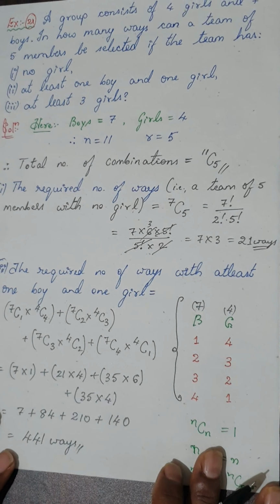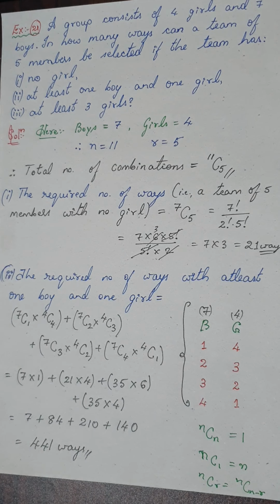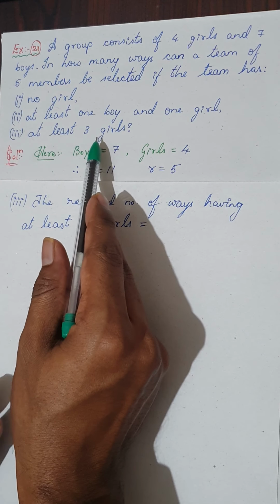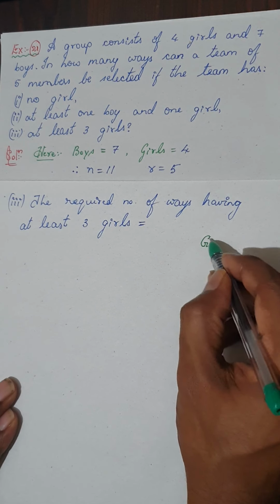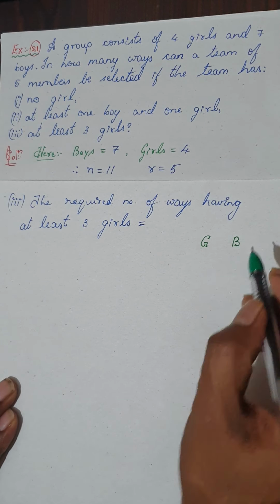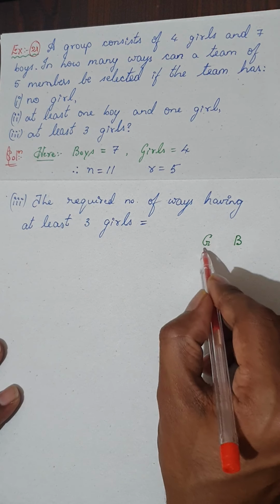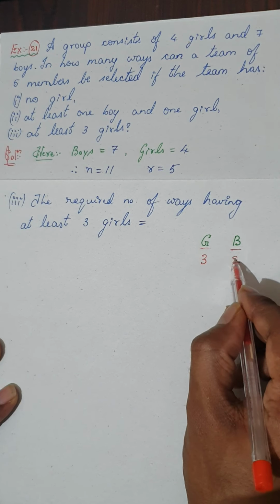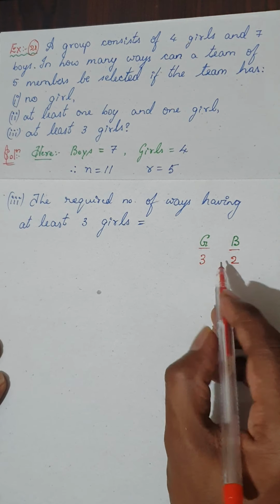Remember, this is just our second condition. There is just one more condition left in this question. So here comes the final condition: you need at least 3 girls. So the concentration is on girls. Let me take girls with boys. If I select 3 girls, then I have to select 5 in total, so 3 plus 2 gives me 5. I have to select 2 from the boys team.